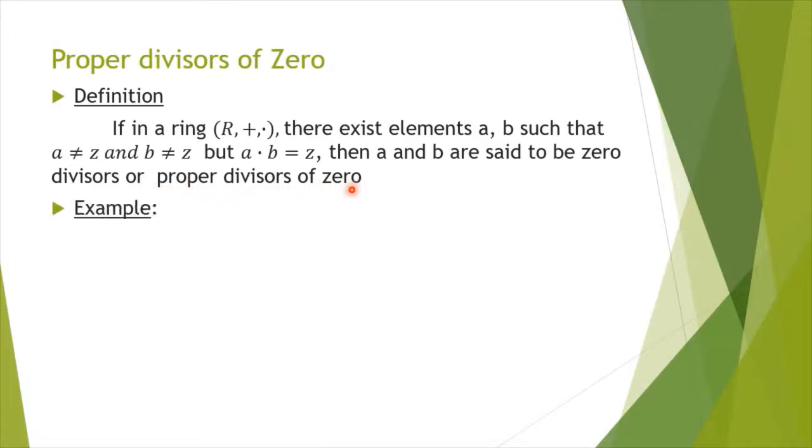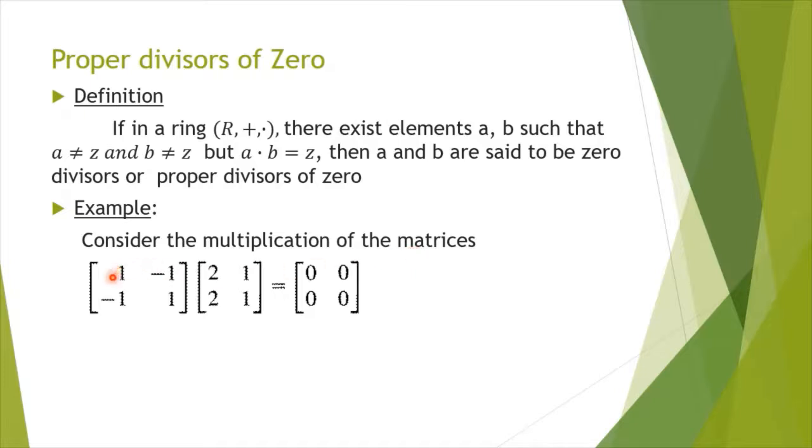We shall see an example. Consider the multiplication of the matrices [1, -1; -1, 1] and [2, 1; 2, 1]. When you multiply these two, you get 0 only. So 1 into 2 plus -1 into 2, so 2 minus 2, that will be 0. Similarly, you can verify that all these elements will be 0.